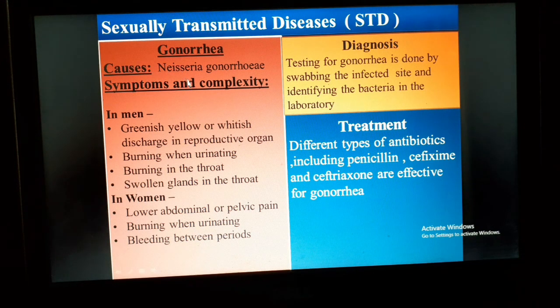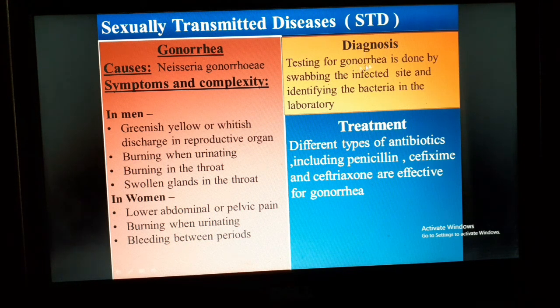Gonorrhea is another bacterial disease, which is caused by Neisseria gonorrhoeae. Symptoms and complications of this STD: there are different types of symptoms shown in different bodies. In men, greenish yellow or whitish discharge from the reproductive organ, burning when urinating, burning in the throat, swollen glands in the throat. In women, lower abdominal or pelvic pain, burning when urinating, bleeding between periods.